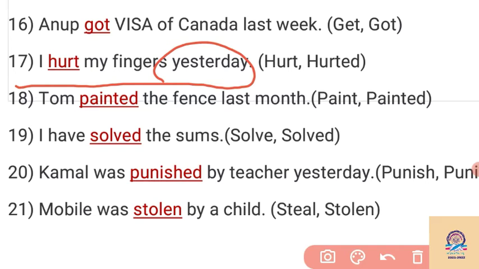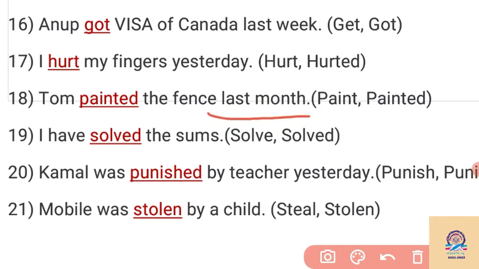But here hurt remains the same in the past tense and past participle forms of the verb. So there will be no change in the past form of the verb hurt here. So hurt remains hurt here. Then we can say that Tom painted the fence last month. So last month is given here. So we have to write the past form of the verb. Paint changes into painted in the past tense here.